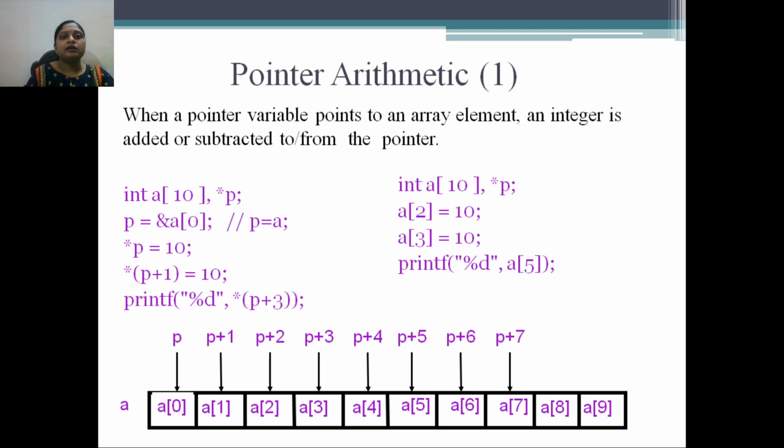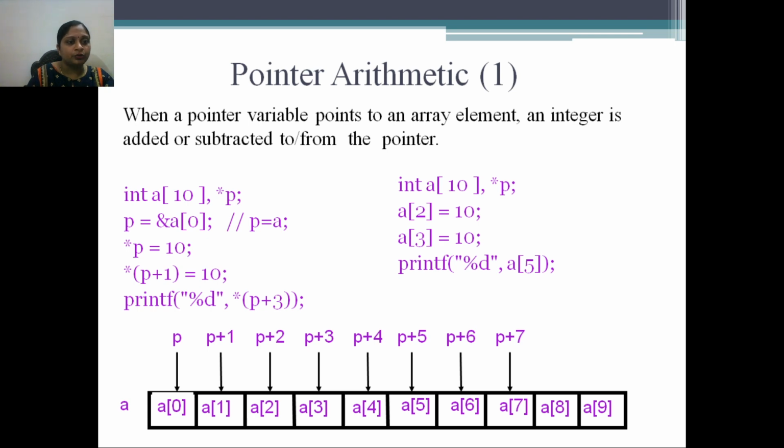A pointer variable points to an array element. An integer is added or subtracted to the pointer variable. Again, a few lines of code is given to understand the pointer arithmetic. int a[10]. This is how we declare the integer array in C. Then *p, which type of pointer is it? It's an integer pointer. Since it is an integer pointer, it is able to hold the address of another integer variable. So which integer variable are we referring to over here? The integer array, but at a time we are referring to only a single element of that array.